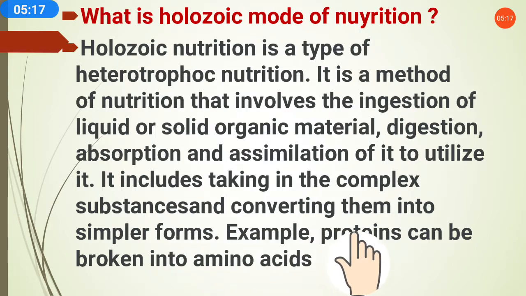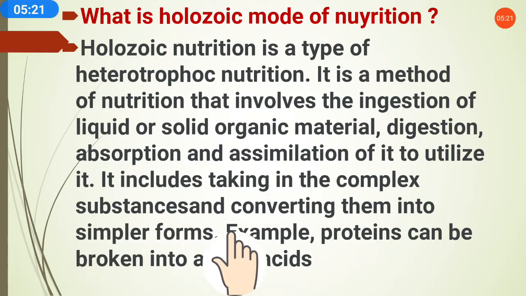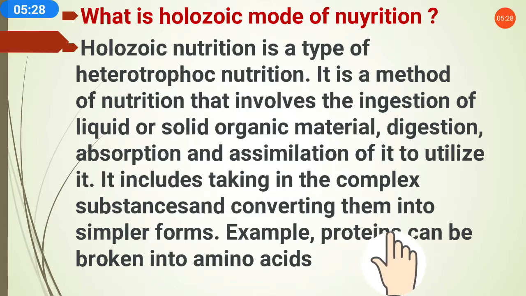An example of holozoic nutrition: proteins can be broken into amino acids. The body gets proteins from the food, and these proteins then get broken down and converted into amino acids. This is an example of the holozoic mode of nutrition.